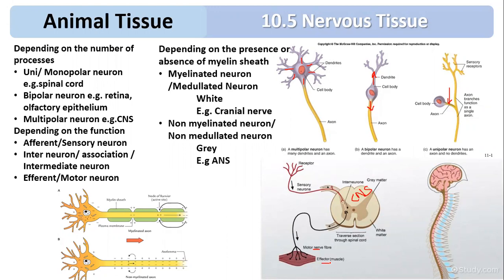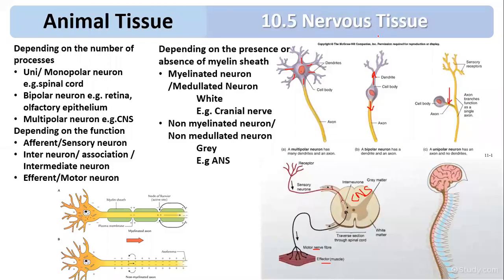Schwann cells do not secrete the myelin sheath, and these neurons are present in the autonomic nervous system. So this is the classification of neurons based on the number of processes, the type of function, and the presence or absence of the myelin sheath.